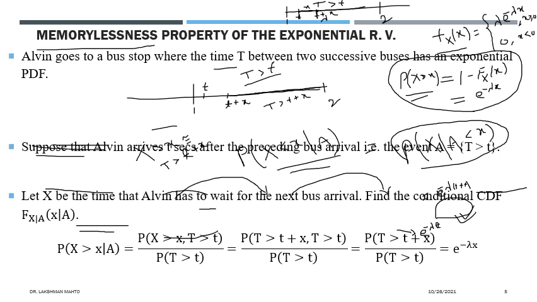That means you are arriving at time t, so t seconds before, the first bus has already left. We call that the time elapsed of the bus process, the first bus which has already arrived before your arrival. It is totally independent of that. So it is the memorylessness property that we are calling it.